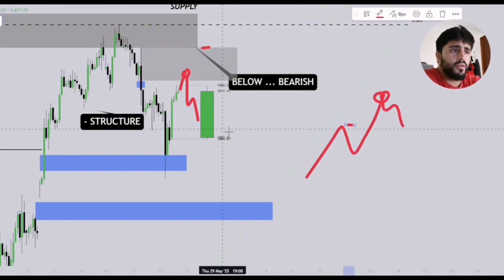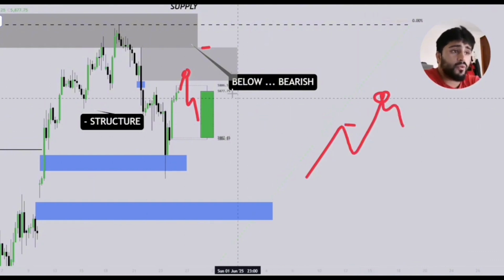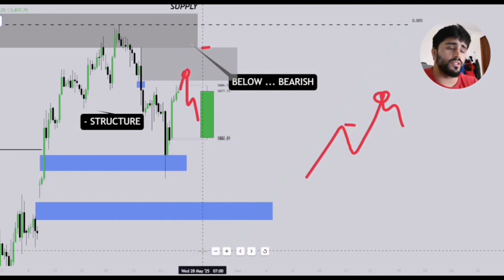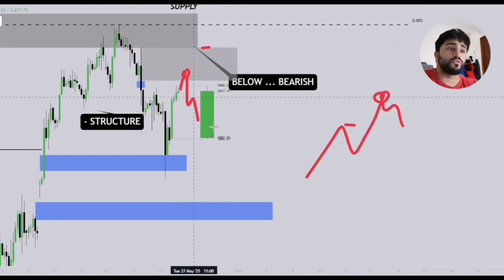But now that we're in a premium, and price is now heading very, very rapidly towards this fair value gap. If we can hold this fair value gap inside of a premium, we can expect lower prices. And this is how I form a high time frame bias, not just on the S&P 500, but on any market.